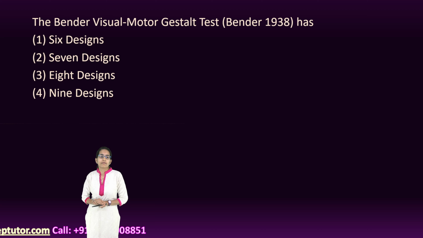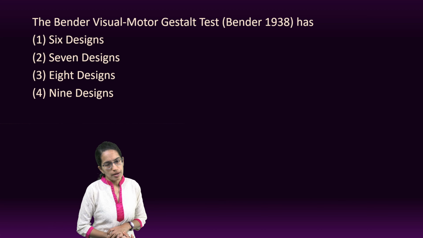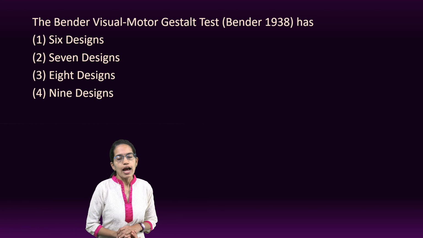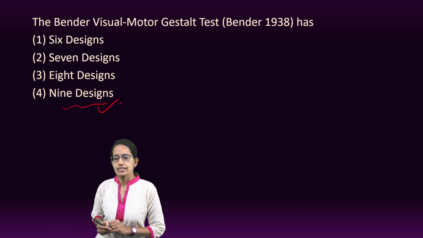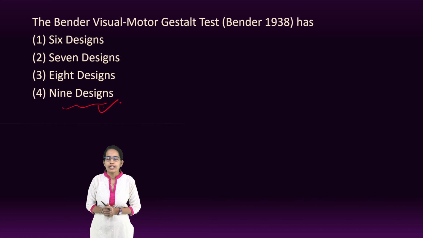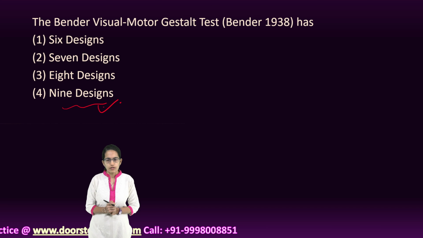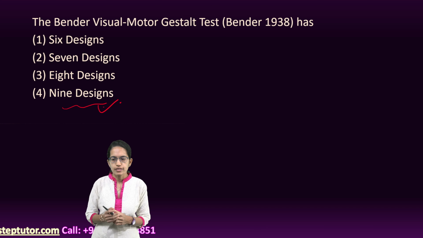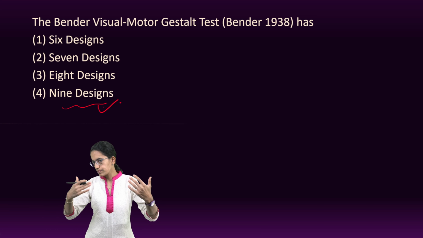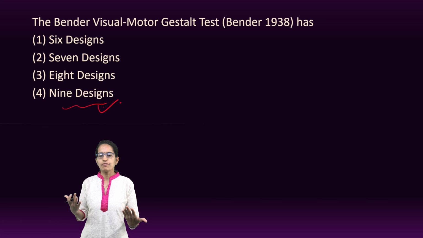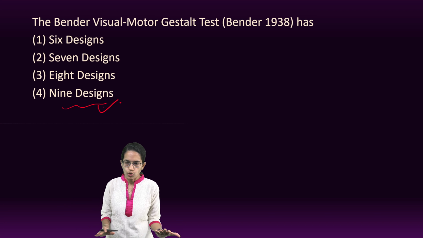The next is Bender Visual Motor Gestalt test. Now this test was given by Bender in 1938 and has how many designs? It has 9 designs. And what is the idea? The idea is to understand the psychopathology. When we say psychopathology, we are trying to understand those 9 figures and instruct the person to actually absorb those 9 designs, and then we give them a blank sheet of paper and ask them to reproduce whatever they saw in the 9 designs.